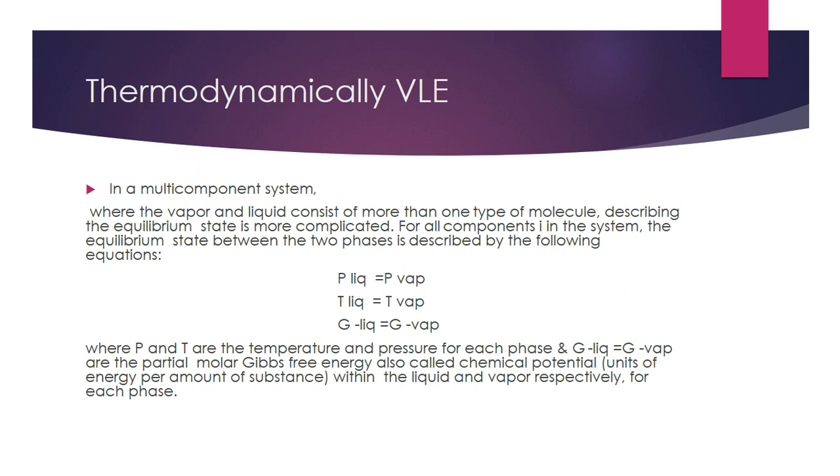Molar Gibbs free energy in liquid phase is equal to molar Gibbs free energy in vapor phase, where P and T are the temperature and pressure of each phase, and the Gibbs free energies in liquid and vapor phases are partial molar Gibbs free energies, also called chemical potential, that is, unit of energy per amount of substance, within the liquid and vapor phase respectively, for each phase.